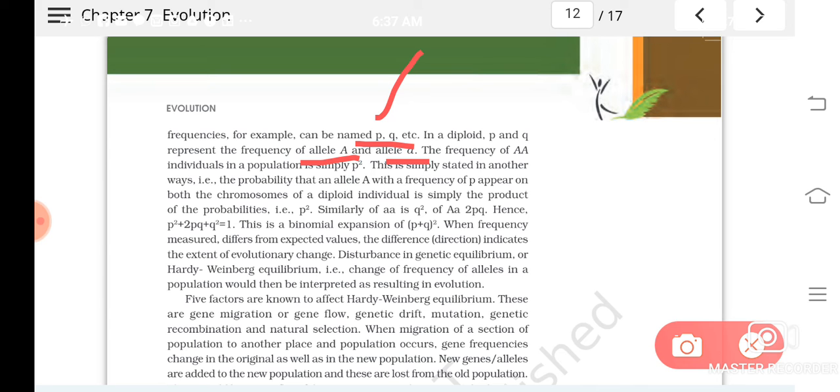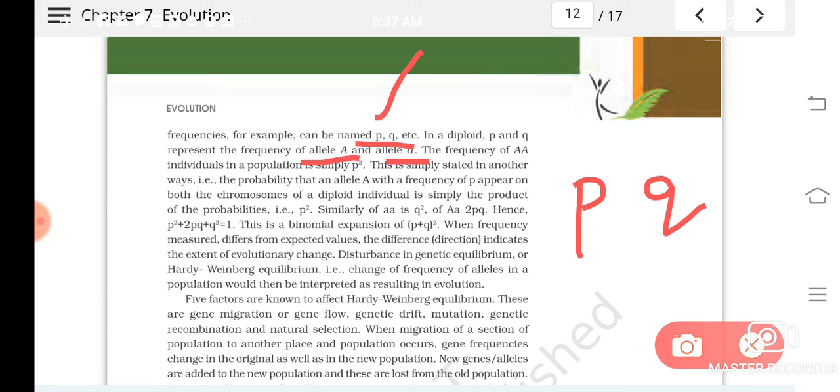So the frequency of occurrence of capital A can be represented by the letter P. P means A, and the frequency of occurring small a can be taken as Q. So what is P and Q? P is the probability or frequency of the allele capital A to occur in a population, and Q is the frequency of small a to occur in a population.